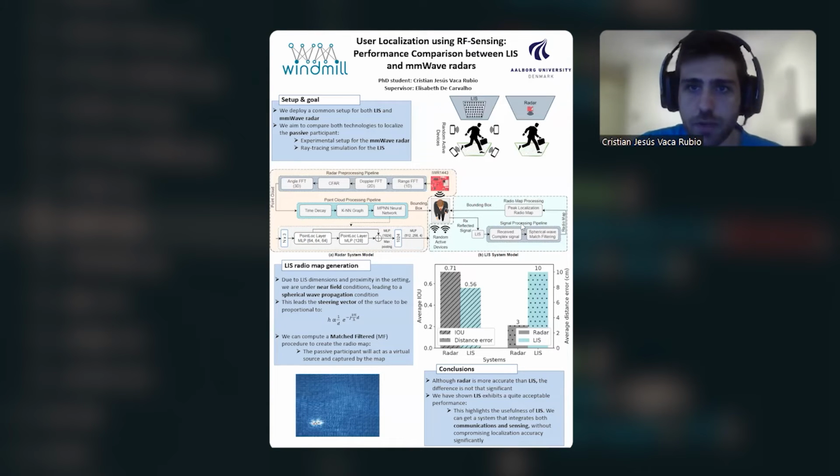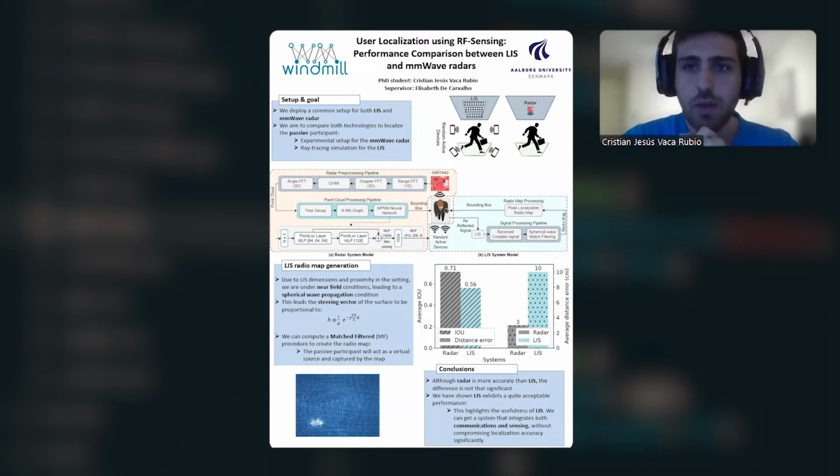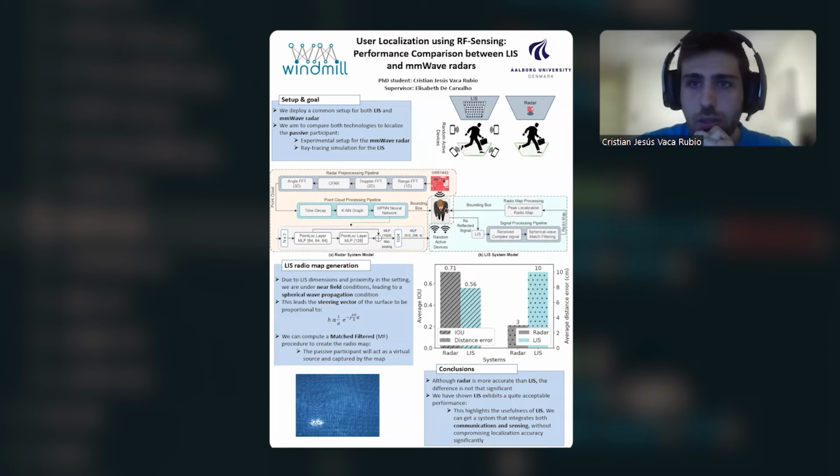In the signal processing pipeline, we measure the received complex signal at the LIS viewpoint. And then, of course, as we are in an indoor propagation condition, we have to assume spherical wave propagation. For that, we design a spherical wave matched filtering that I will discuss later on. With this spherical wave matched filtering, we can obtain what we call a radio map. This radio map represents the environment.